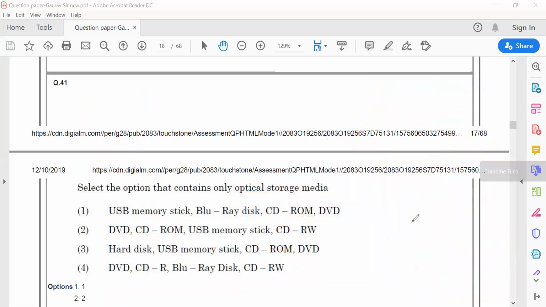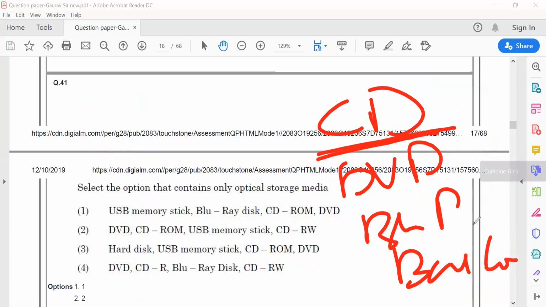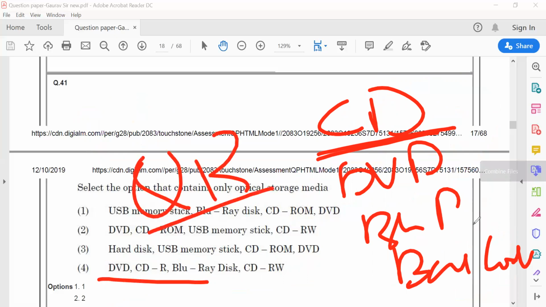This is the way you can learn, and you can also learn a few examples of optical storage media, which are CD, DVD, and Blu-ray DVD. Even the barcodes and QR codes that are used in Paytm and all those things are optical storage devices. So my answer would be the fourth one for question number 41.